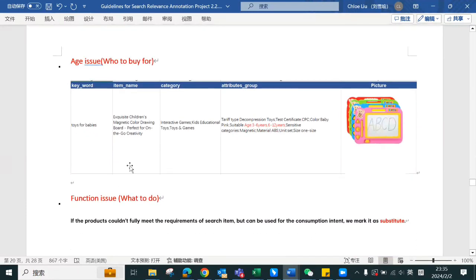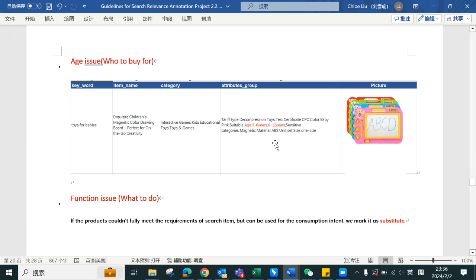The next one, age issue, still related to who to buy for. For example, here the keyword is toys for baby. So the target here is babies, right? And the products here aim for ages 3 to 6, 6 to 12.